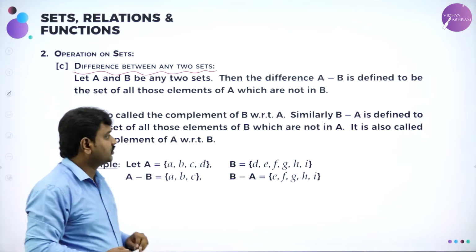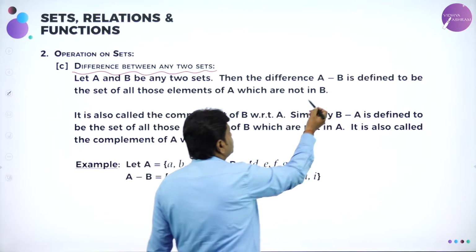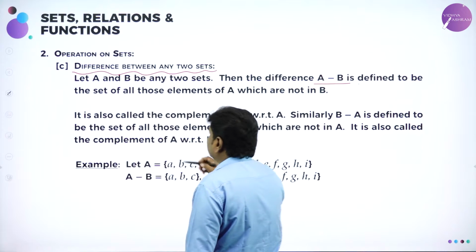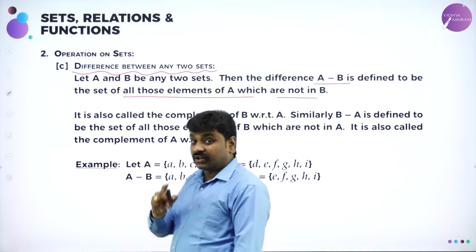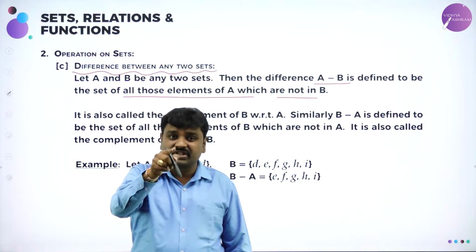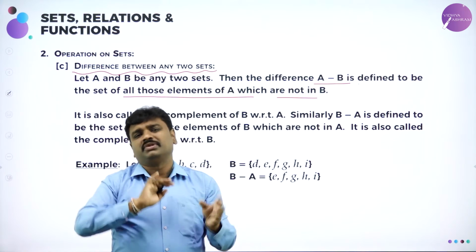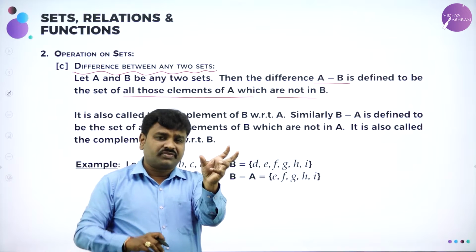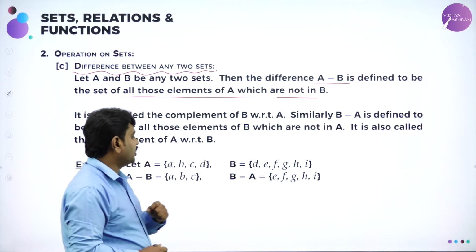Both are different. So now let A and B be any two sets. The difference A minus B is defined as the set of all those elements of A which are not in B. Simply speaking, from the elements of A, remove elements of B and write the remaining elements of A.